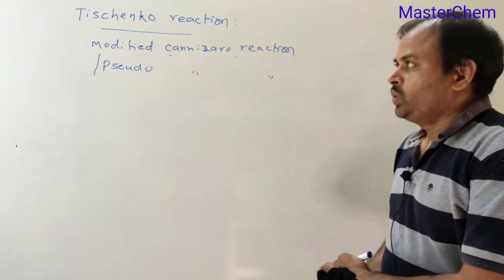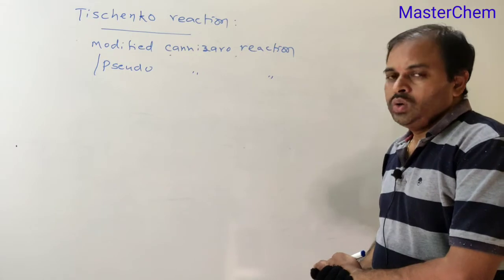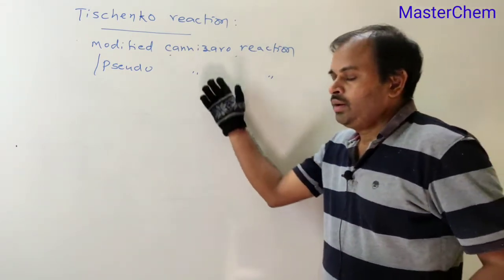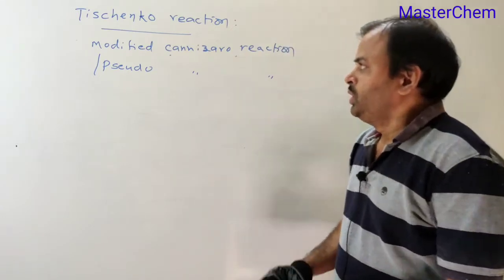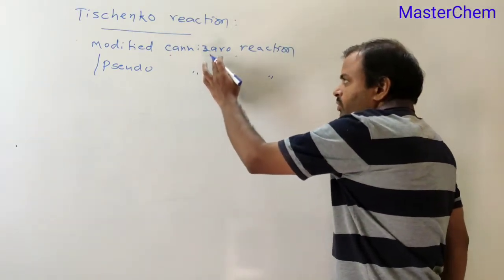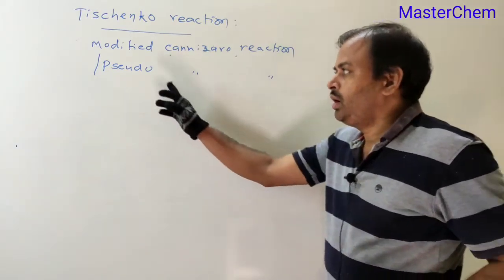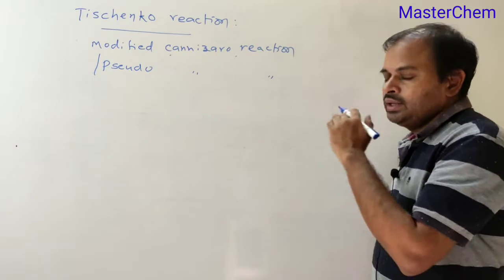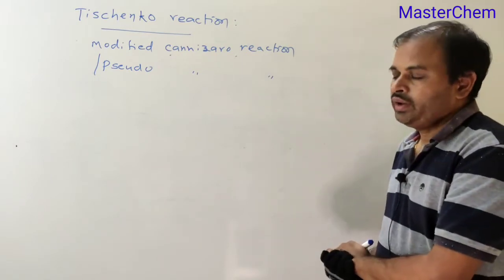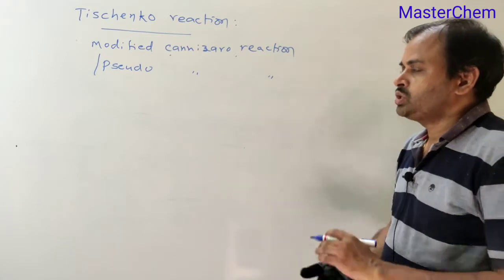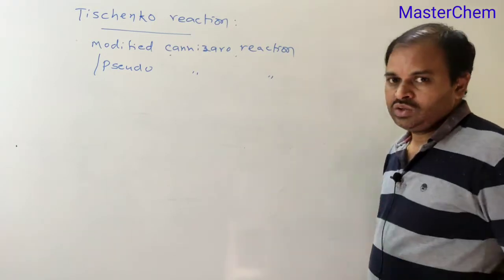Today you are going to learn the Tischenko reaction, one of the name reactions in carbonyl compounds. The Tischenko reaction is also called the modified Cannizzaro reaction or pseudo Cannizzaro reaction. Why is it called modified or pseudo Cannizzaro reaction? To know that, first you must recall what the Cannizzaro reaction is.